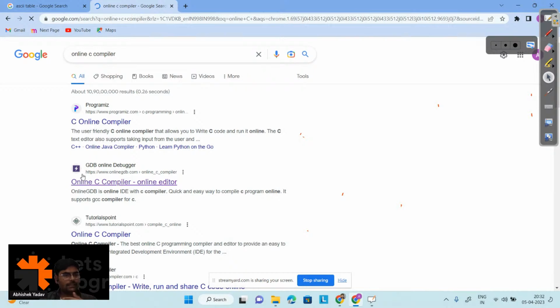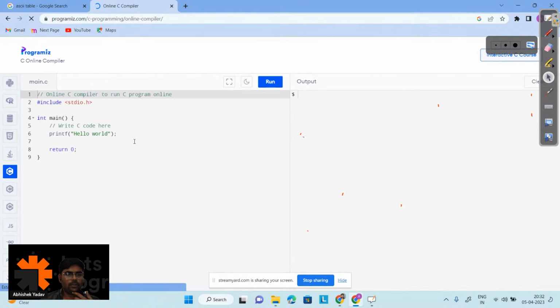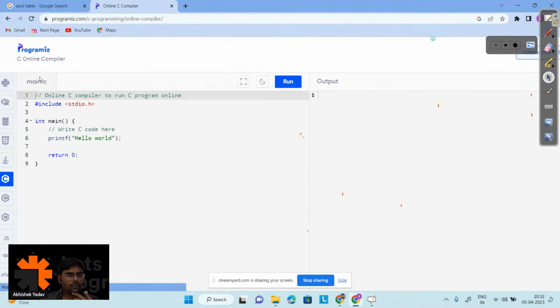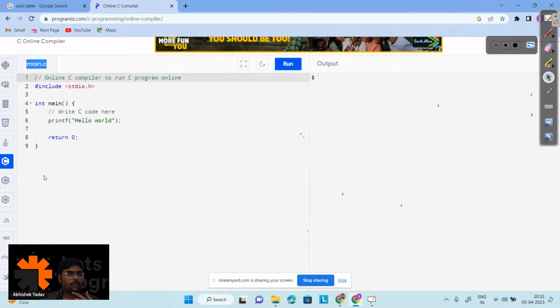So here you can see a lot of options. Mostly go with this one, program is okay, like this one. And here you can see this one, right? Main.c, and here we have to write the code, right?